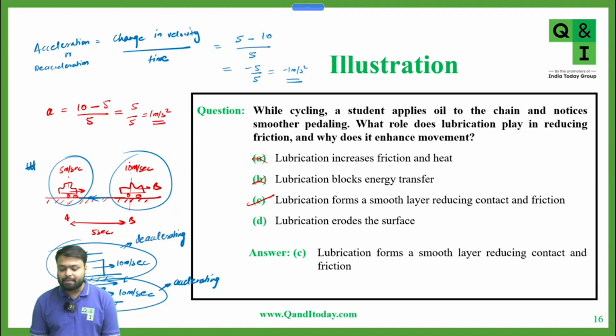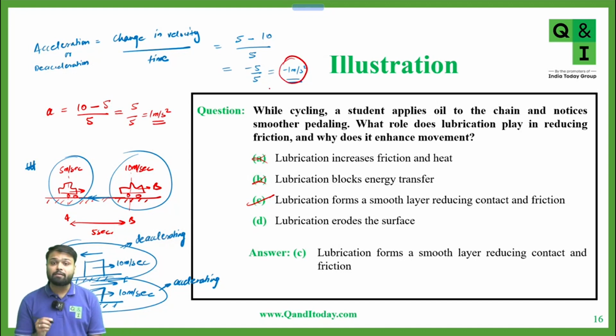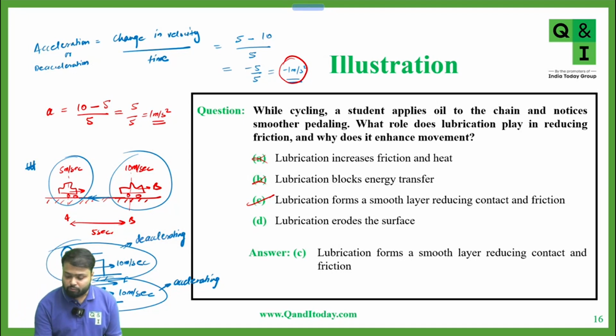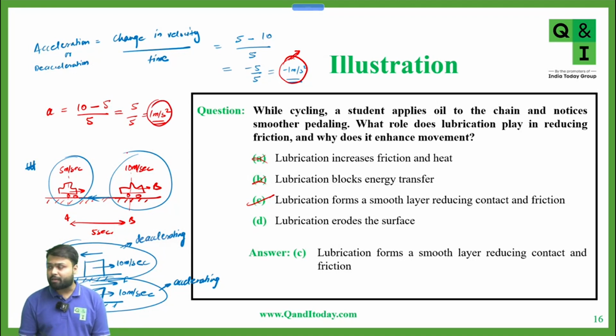So in the second case, acceleration is positive, which is 1 meter per second square. And in the first case, acceleration is negative, which is minus 1 meter per second square. Yes or no? Yes, sir. So we call this deceleration, and 1 meter per second square is the acceleration of the body.